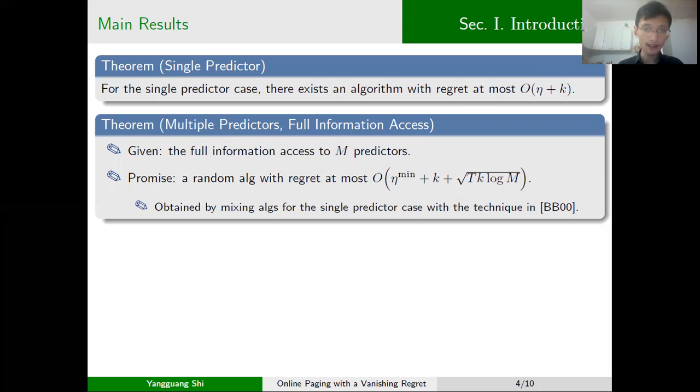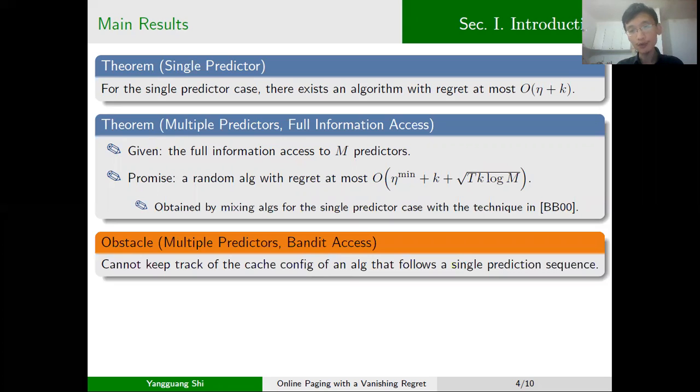In this way, we can get a vanishing regret for the multiple predictor setting and the full information access model. However, the algorithm proposed by Blum and Burch in 2000 requires knowing the cache configuration of an algorithm that always follows a fixed predictor, which is unavailable in the banded access model.